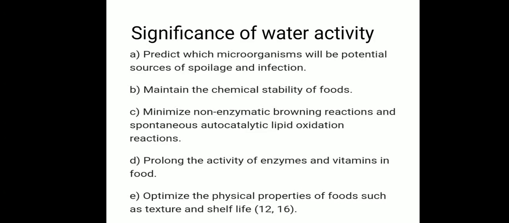So here it stops the non-enzymatic browning reaction. Now non-enzymatic browning reactions are the enzyme related reactions. For example, in certain foods the enzyme starts reacting. So these are called the enzymatic reactions and non-enzymatic reactions. So it will minimize the non-enzymatic browning reaction and the spontaneous lipid oxidation reactions.